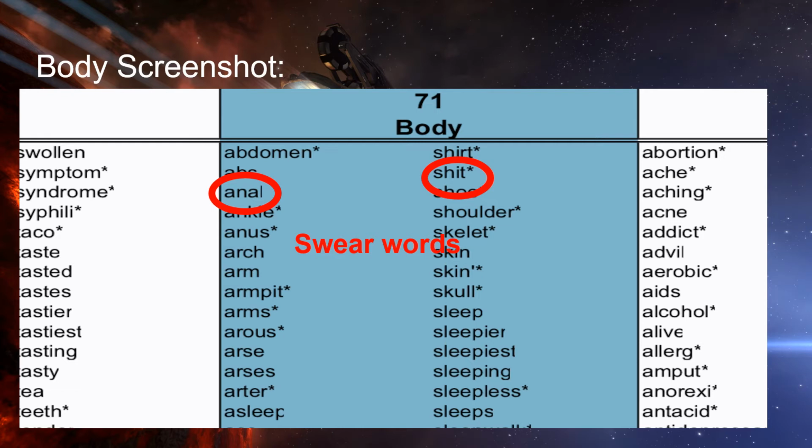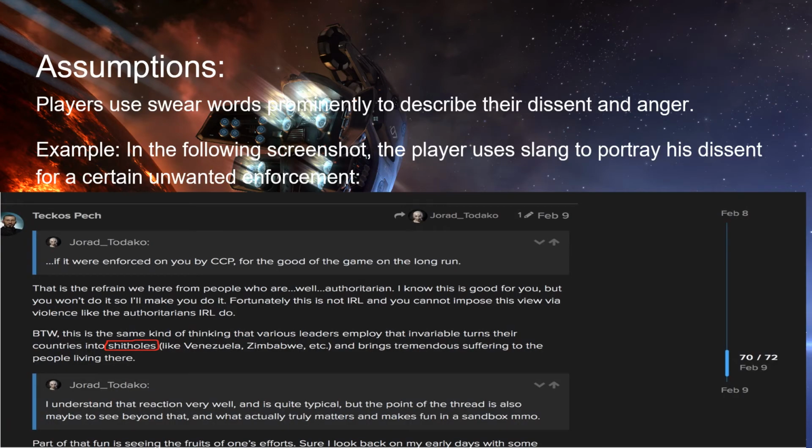Thank you, Abhijit. As we have already seen, the body attribute has various swear words, and now we are going to see what the assumptions for analysis are. The main prominent assumption that we have is that players use swear words to describe their dissent and anger towards the game or towards other players. For example, in the following screenshot, as we can see, the player uses slang to portray his dissent for a particular unwanted enforcement placed by the CCP.